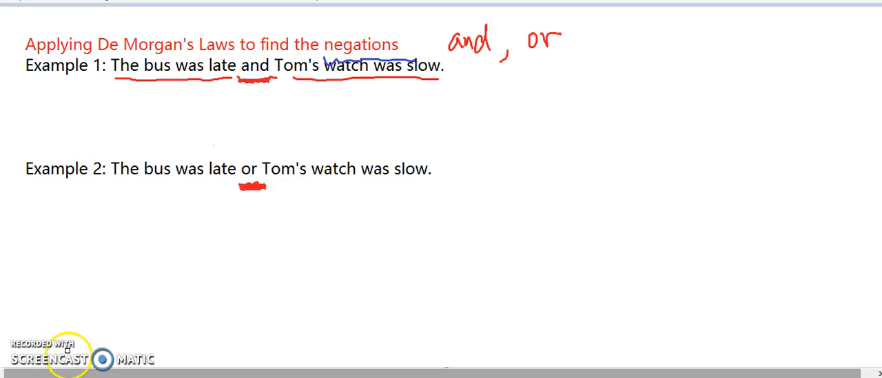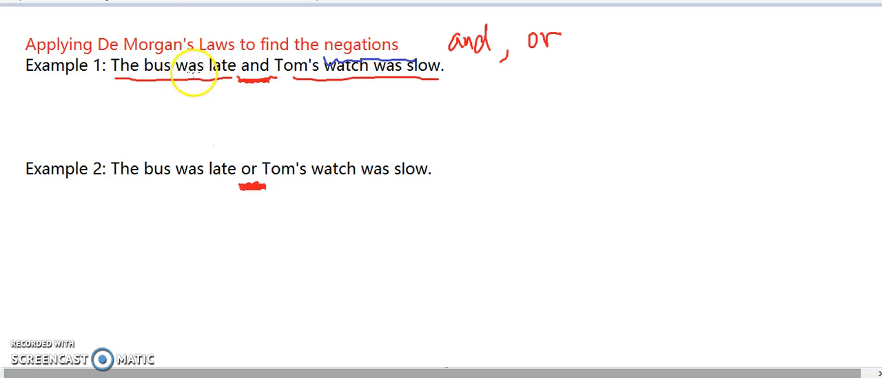Let's look at how to apply De Morgan's laws to find the negations of conjunction and disjunction. The first example: the bus was late and Tom's watch was slow. So this is a conjunction because of the word and.